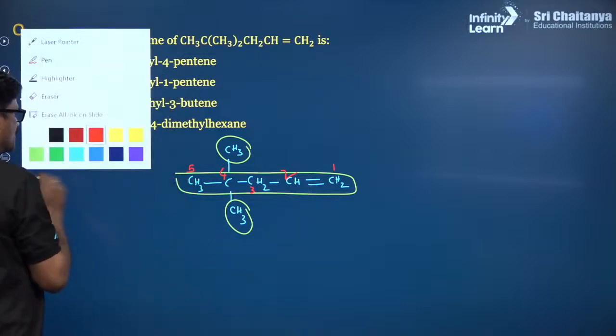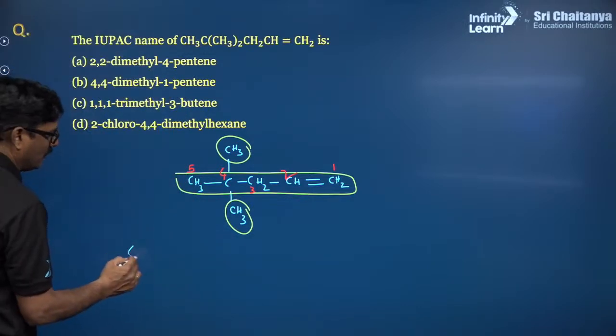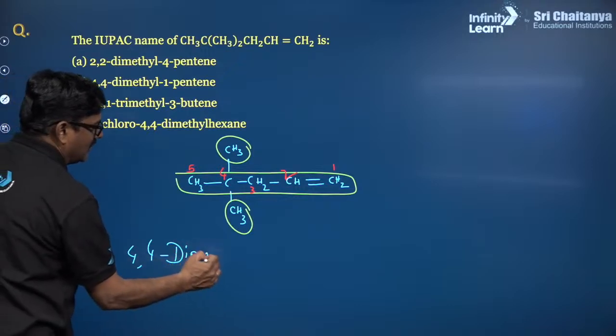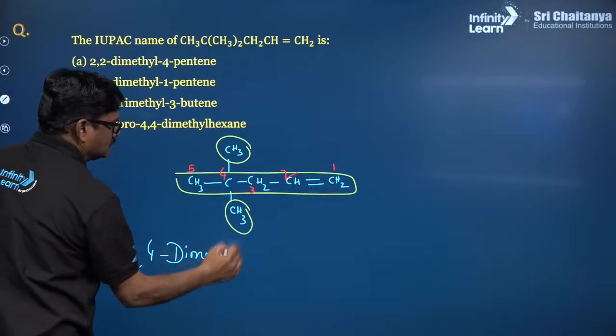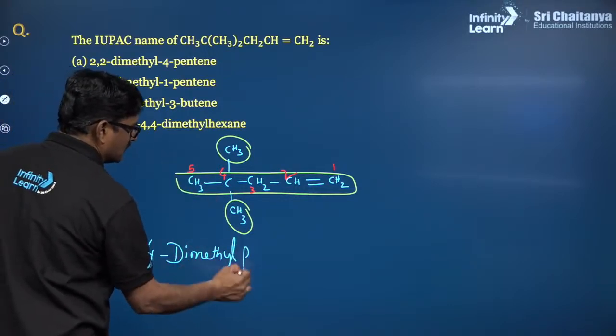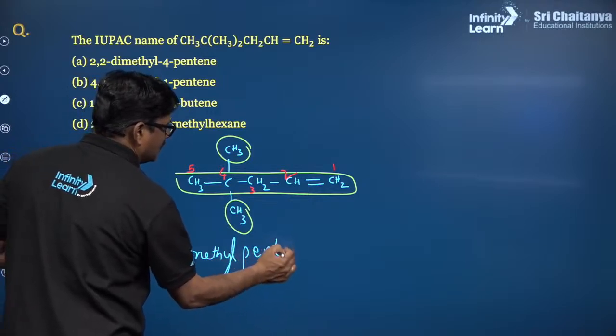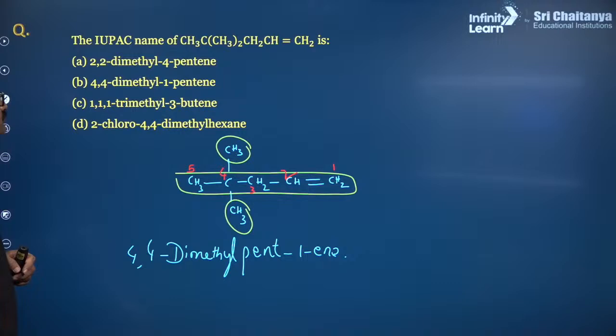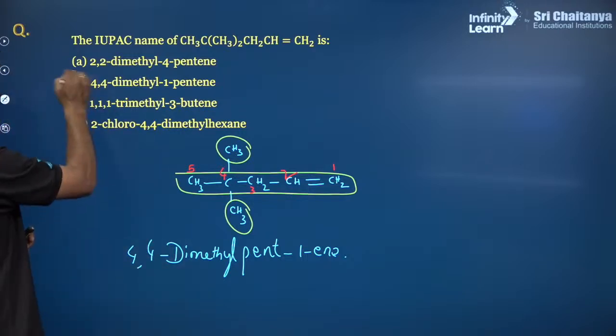On doing so, you will have 4 comma 4 dimethyl. 5 carbon atoms are there, so it is a pent-1-ene. Okay, 1-pentene. The answer is going to be B.